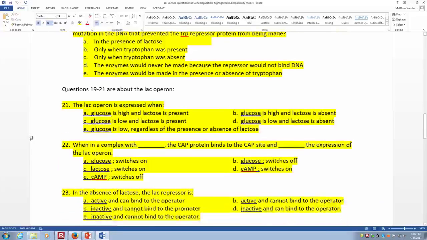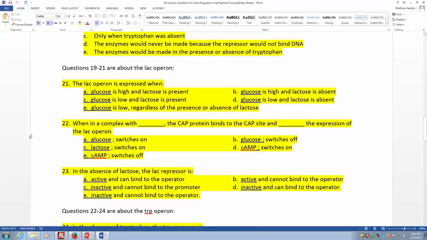Okay, 21, the lac operon is expressed when? Right, C, great. So when the glucose is low and lactose is present. 22, when in a complex with blank, the CAP protein binds to the CAP site and blanks the expression of the lac operon. Right, D. So when in a complex with cyclic AMP, the CAP protein will bind to the CAP site and it's going to switch on the expression of the lac operon.